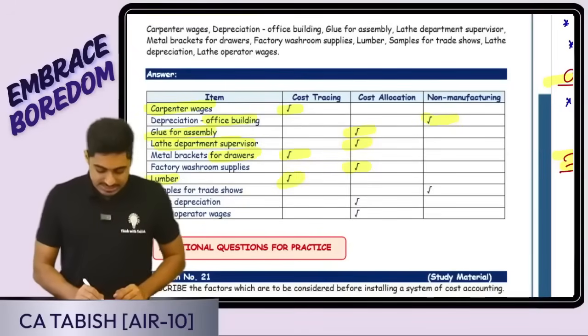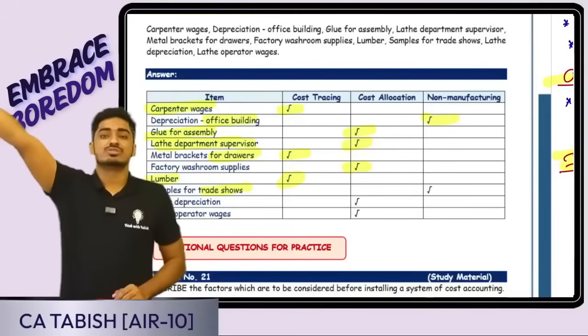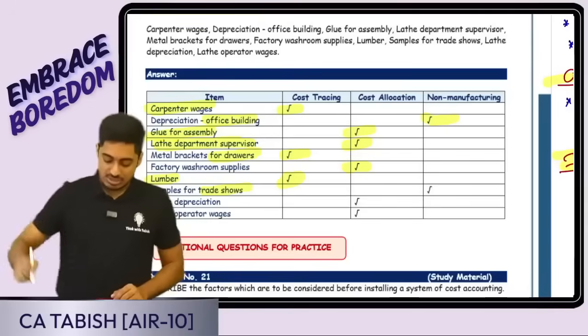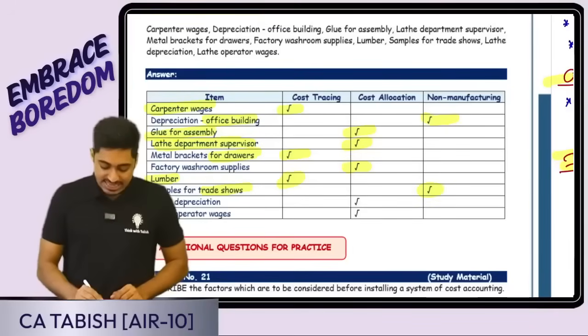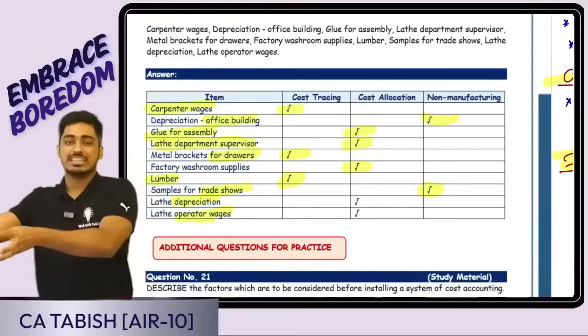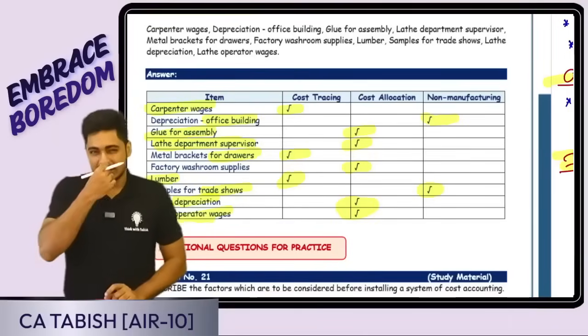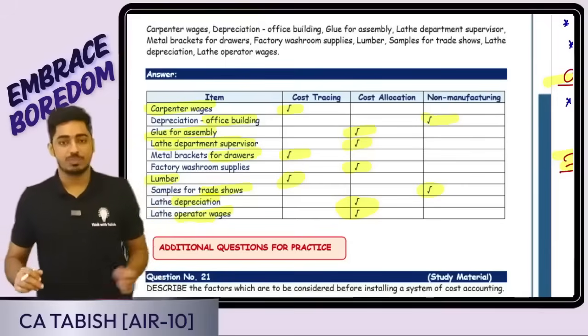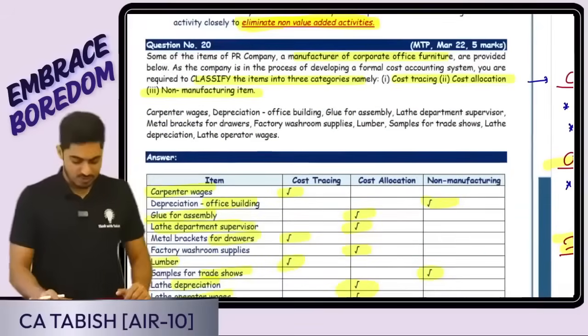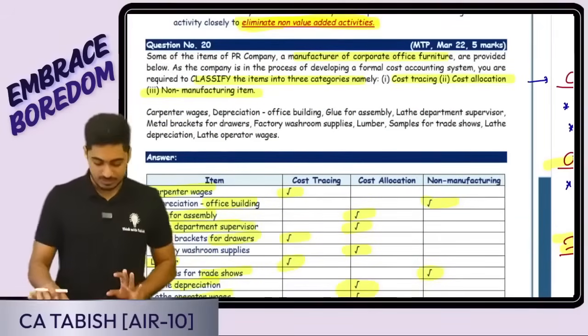Lumber cost. Samples for trade shows: you are doing a trade show, for selling and distribution purposes, so it comes in non-manufacturing. Lathe depreciation, lathe operator wages: when the goods are going for lathe purposes, whatever the cost is getting incurred, again it's an indirect cost because it's not specifically linked to the product. Is this clear, everyone? So we have covered 20 questions from the first chapter, which is most important for your examination.